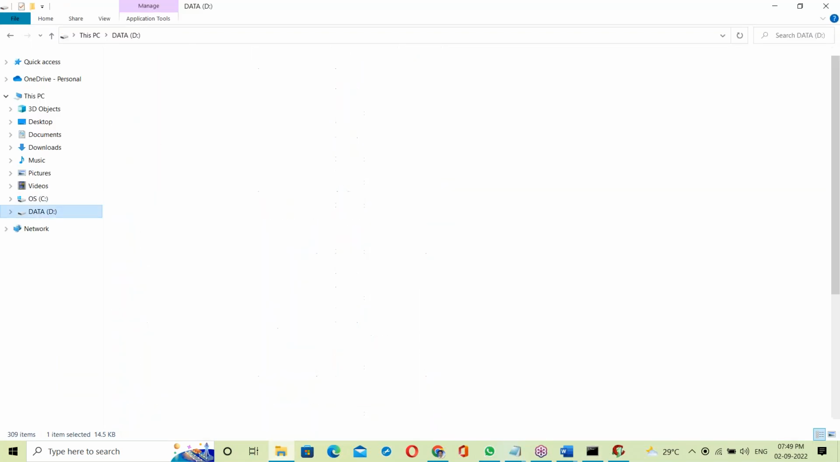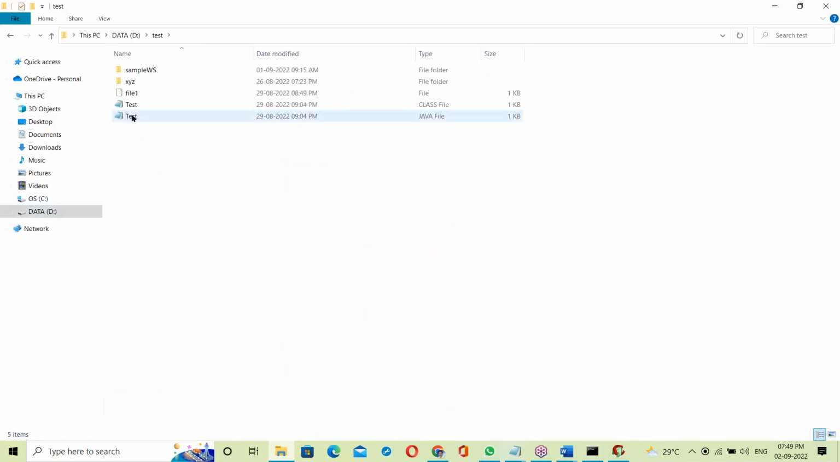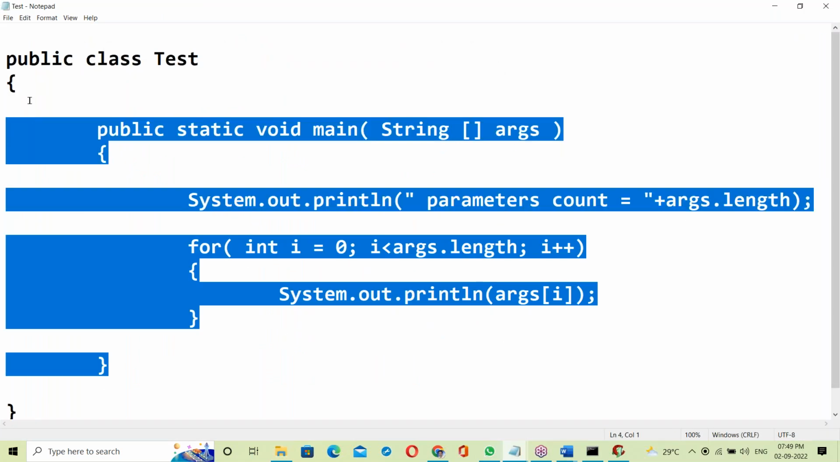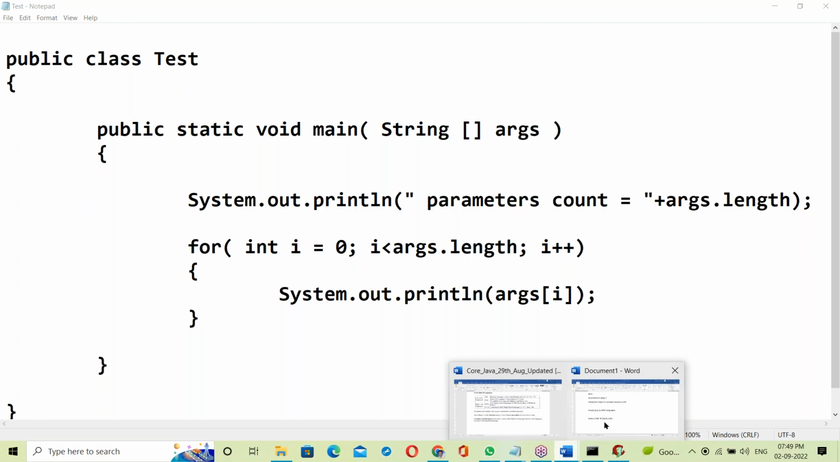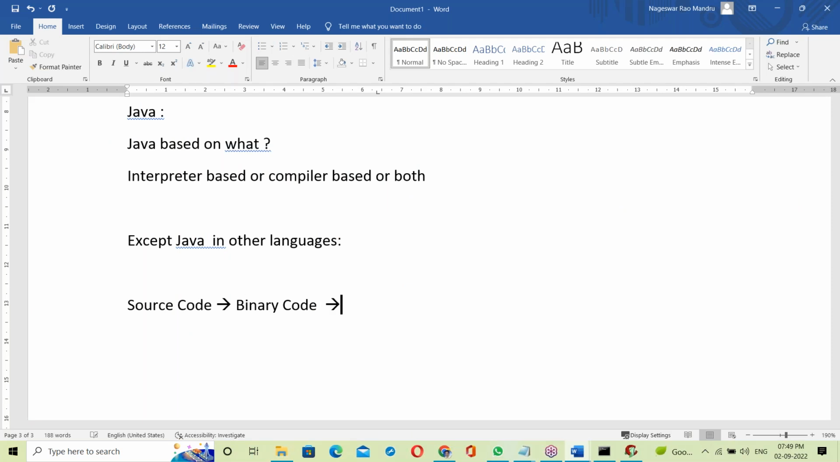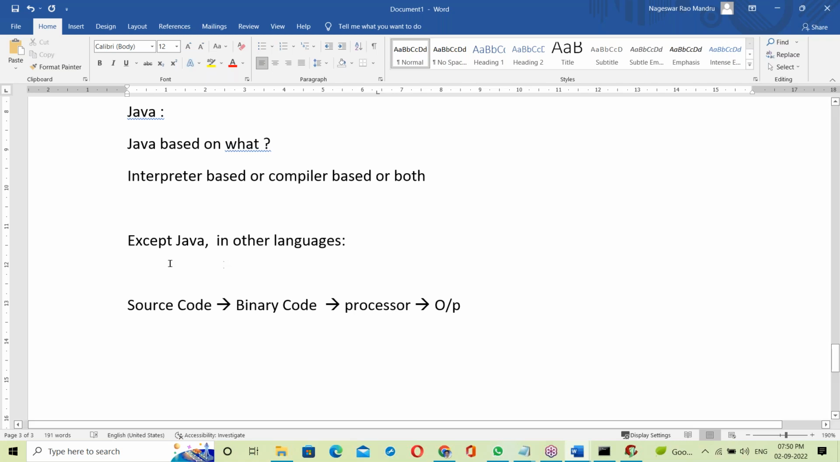Suppose some Java program, it's a source code too. The source code simply converts into binary codes. Binary code is system understandable language. Then the binary code is given to the processor, finally generating output. So this is what is happening in other languages except Java.